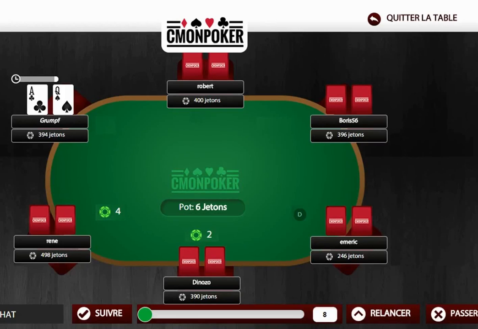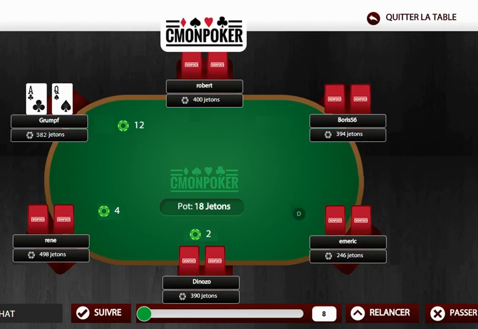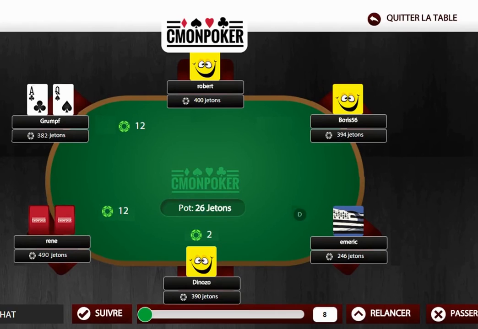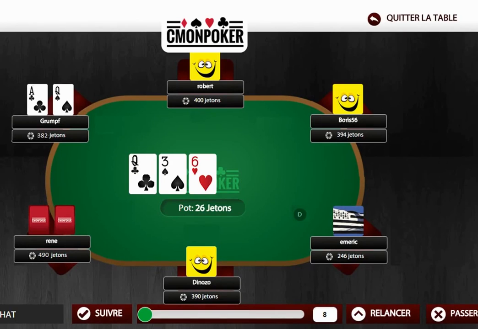Here we have an ace and a queen, and we're up first. So we have a strong enough hand to open up the betting. The players are folding one after the other, and only one person is calling our bet, and that's Renee. The flop drops, and it's a flop that's extremely great for us since there's a queen in there. So now we have a pair of queens and an ace high. So we're in a pretty strong position right now, so we're going to go ahead and place a continuation bet.